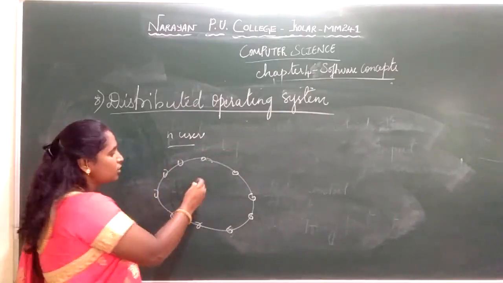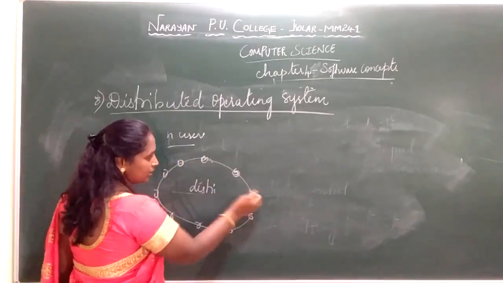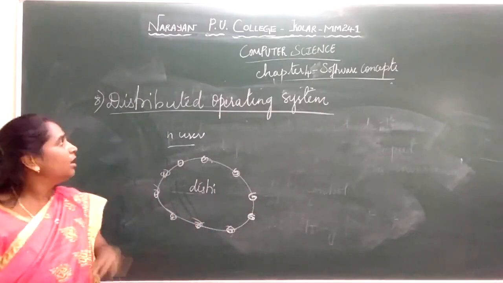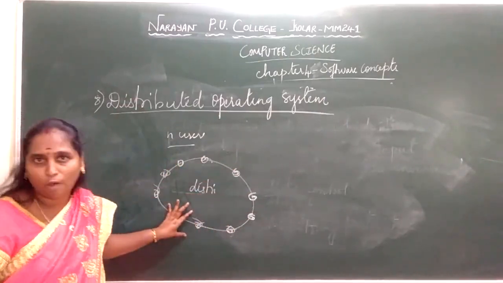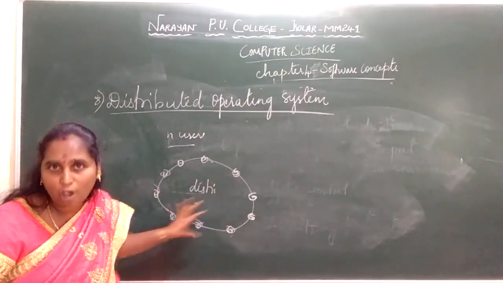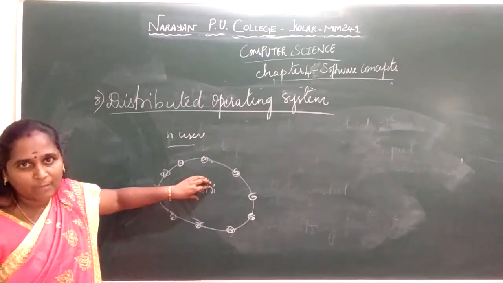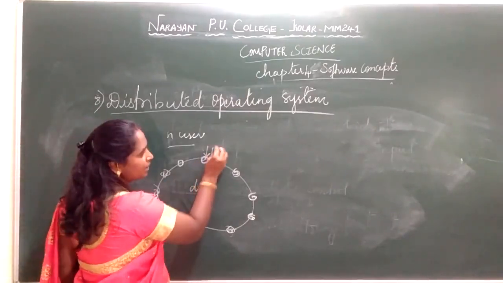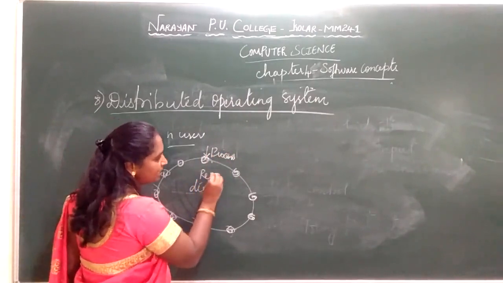Being connected. So here in a distributed operating system, it is going to share the resources. Here you are going to share the resources among the end users of your operating system or the end processes of your operating system. Whatever resources are available, a particular user or a particular process can make use of those resources.